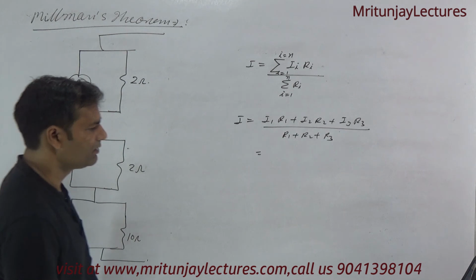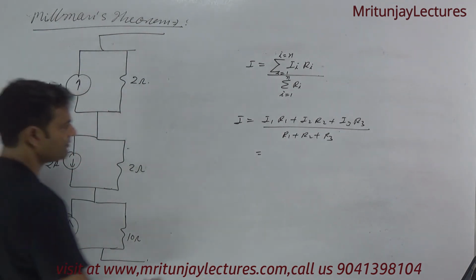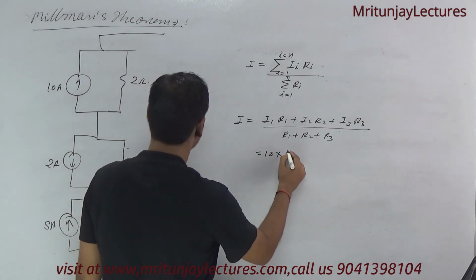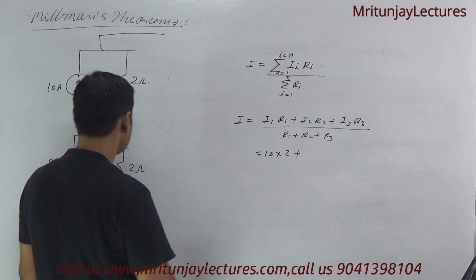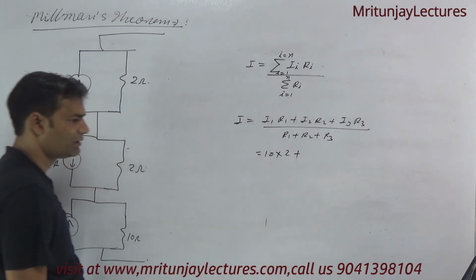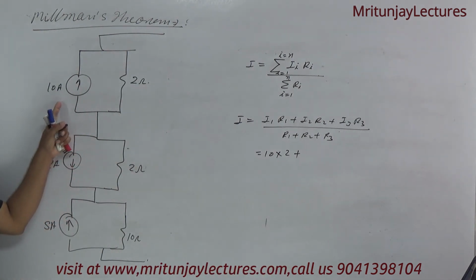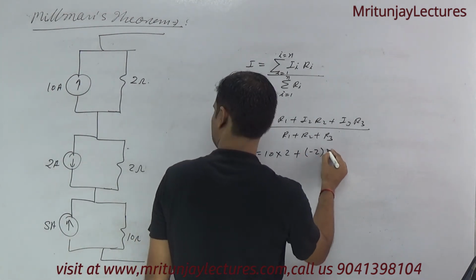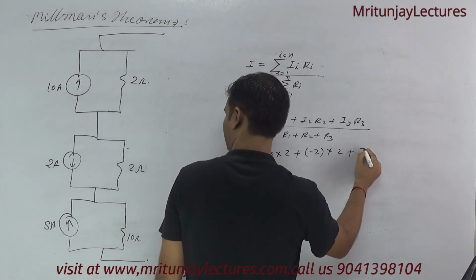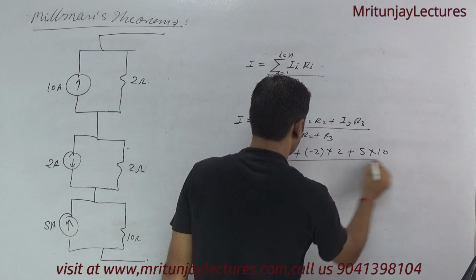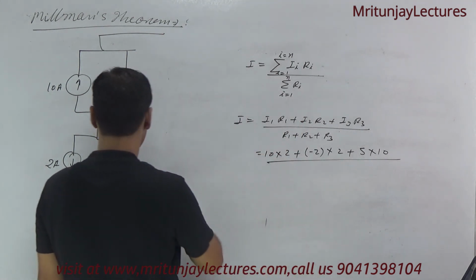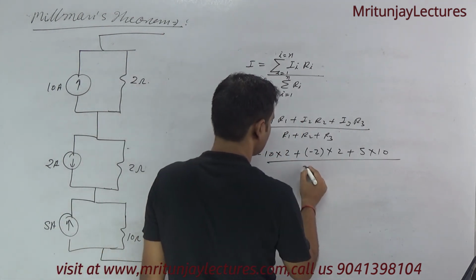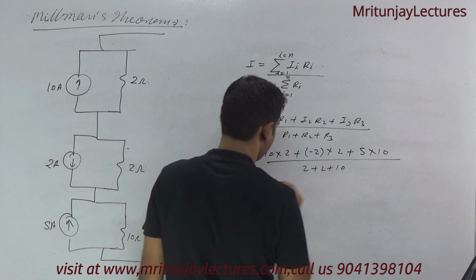Okay. What about I1? That is 10 ampere, R1 is 2. I2 is 2 ampere, but this direction is opposite to this one, that's why written minus 2 ampere. And so 2 plus 5 plus 10, whole divided by 2 plus 2 plus 10.